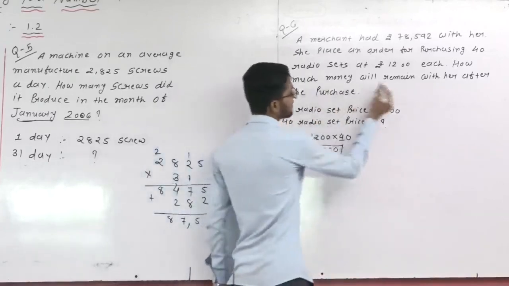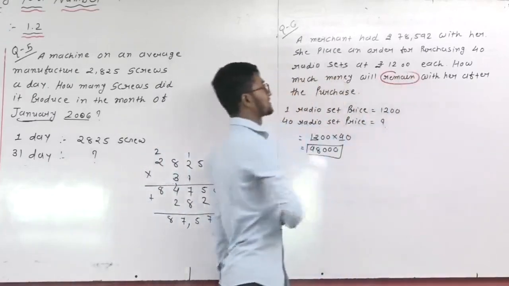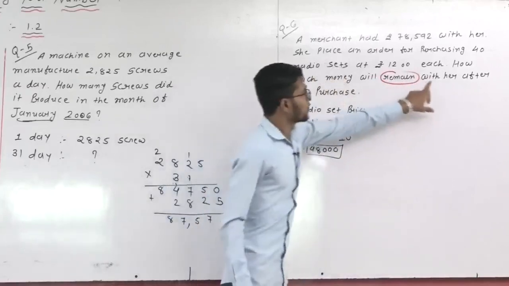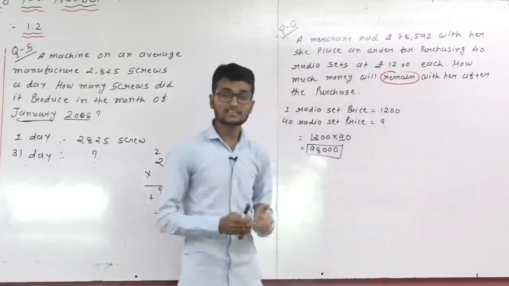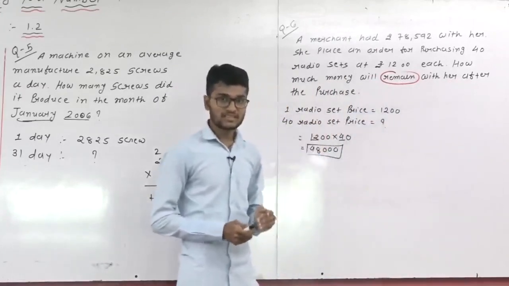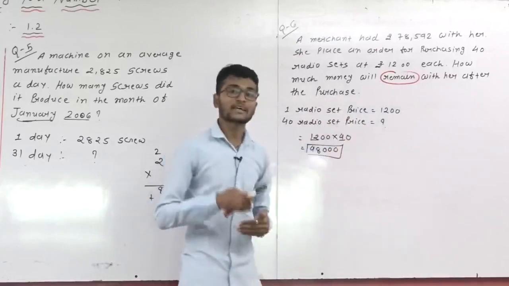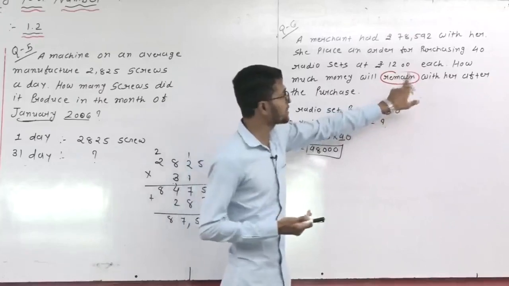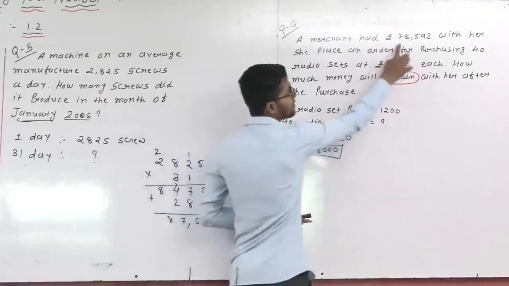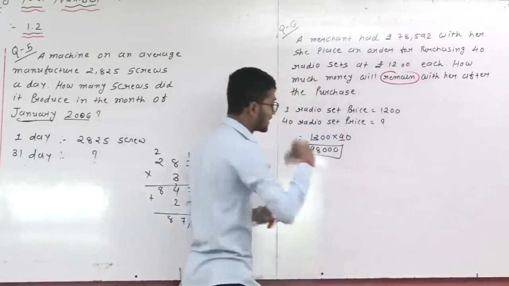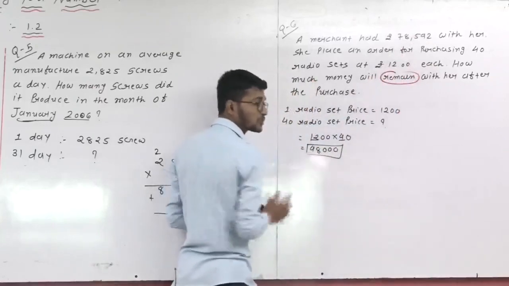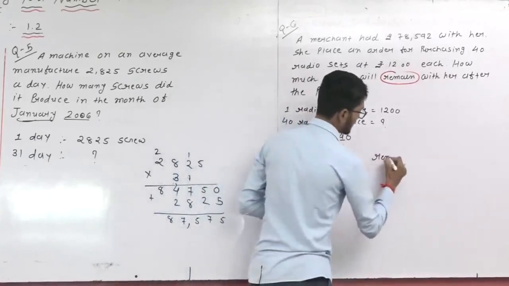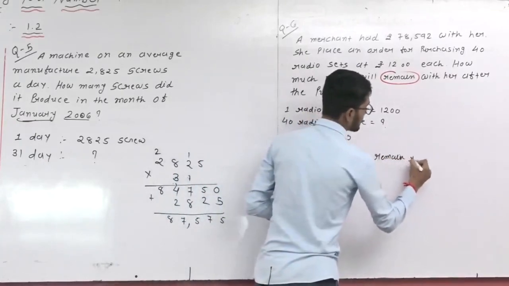But here we are using one more question. How much money will remain with her after the purchase? This means after purchasing 40 radio sets, how many rupees are left, that is remain, how many rupees are left with her, that we have to find. So total rupees is 78,592. Here the given is 48,000 rupees. So remain rupees find.